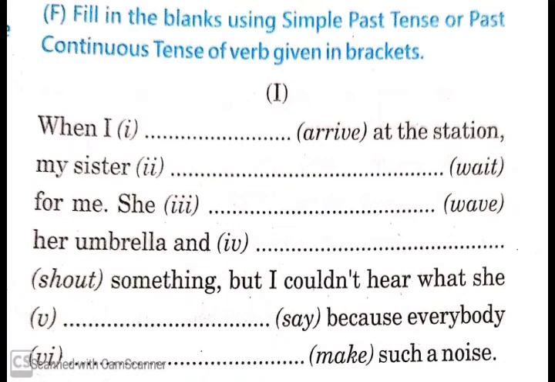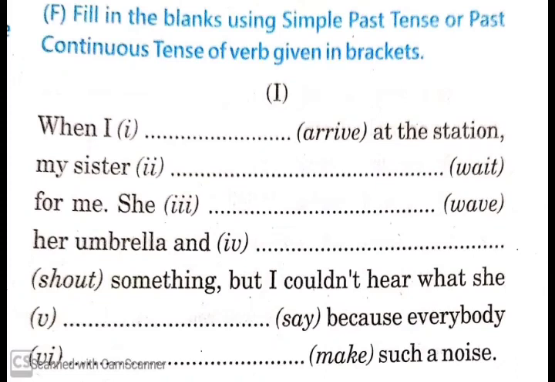So, when I arrived at the station, my sister was waiting for me. If you remember, we had done that this tense is generally used with simple past tense, where simple past shows the completed action and past continuous shows the action in progress. So here, arrived is a completed action and waiting is the action that was going on.